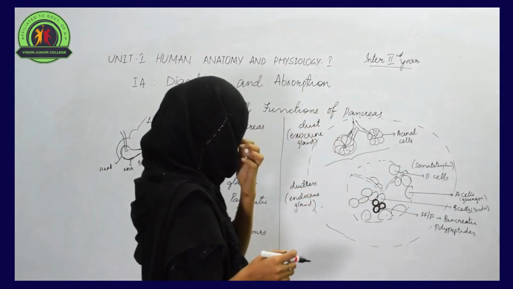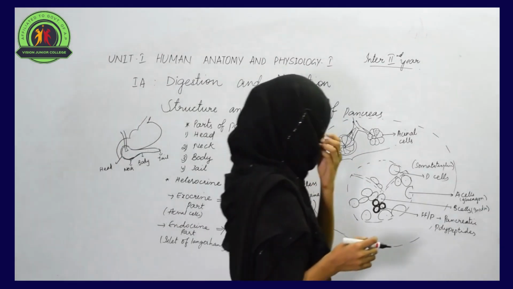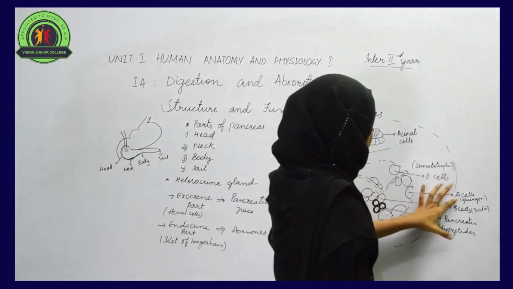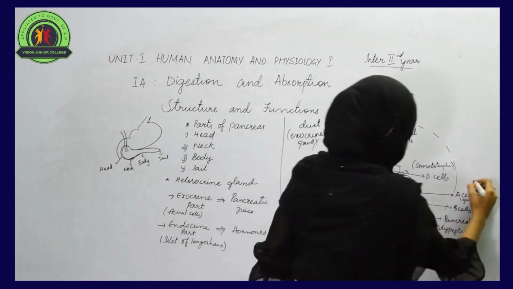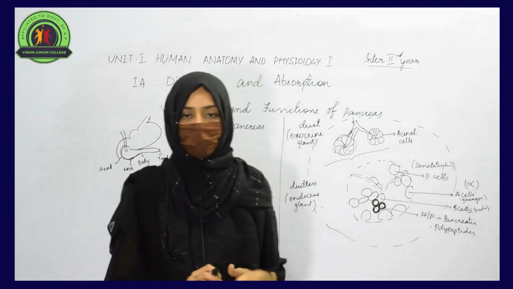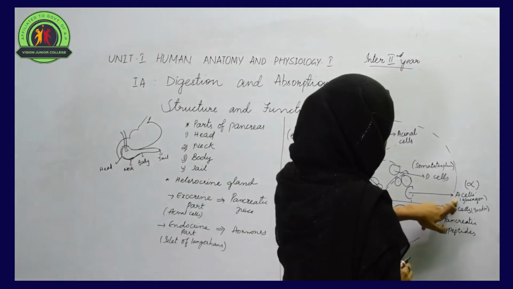So what are the different cells that you can find in the endocrine part of the pancreas? The first one is A cells, which are present at the peripheral portion. A cells are also called alpha cells, and these cells play an important role in the secretion of a hormone called glucagon.